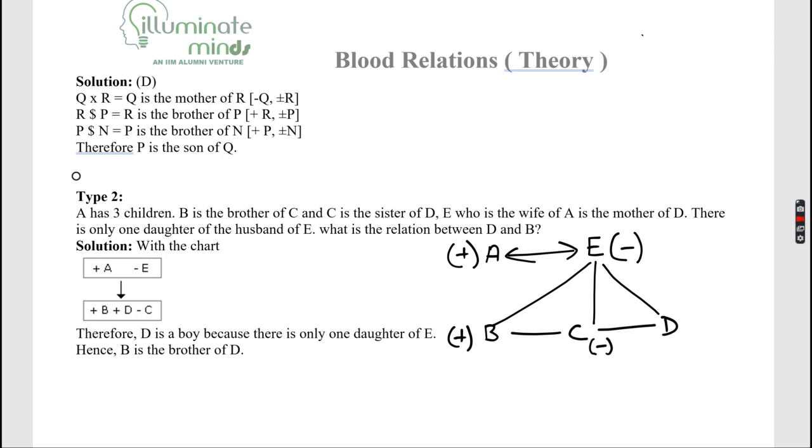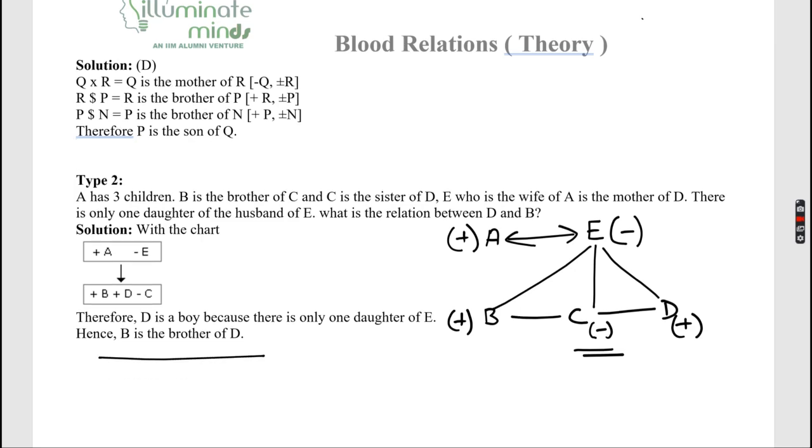Then there is only one daughter of the husband of E. तो इसका मतलब हो गया D plus N, क्योंकि एक ही डॉटर है. What is the relation between D and B? D and B are brothers, correct.